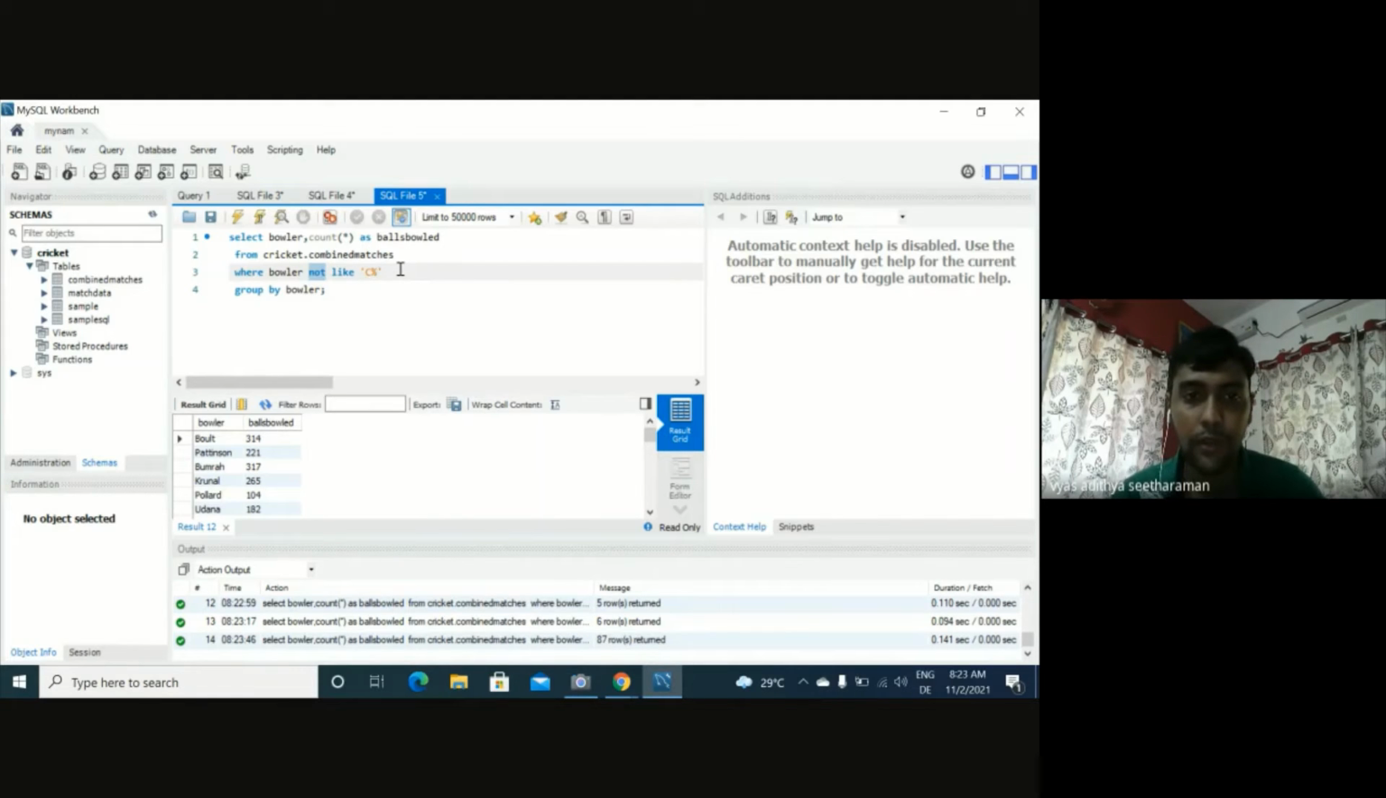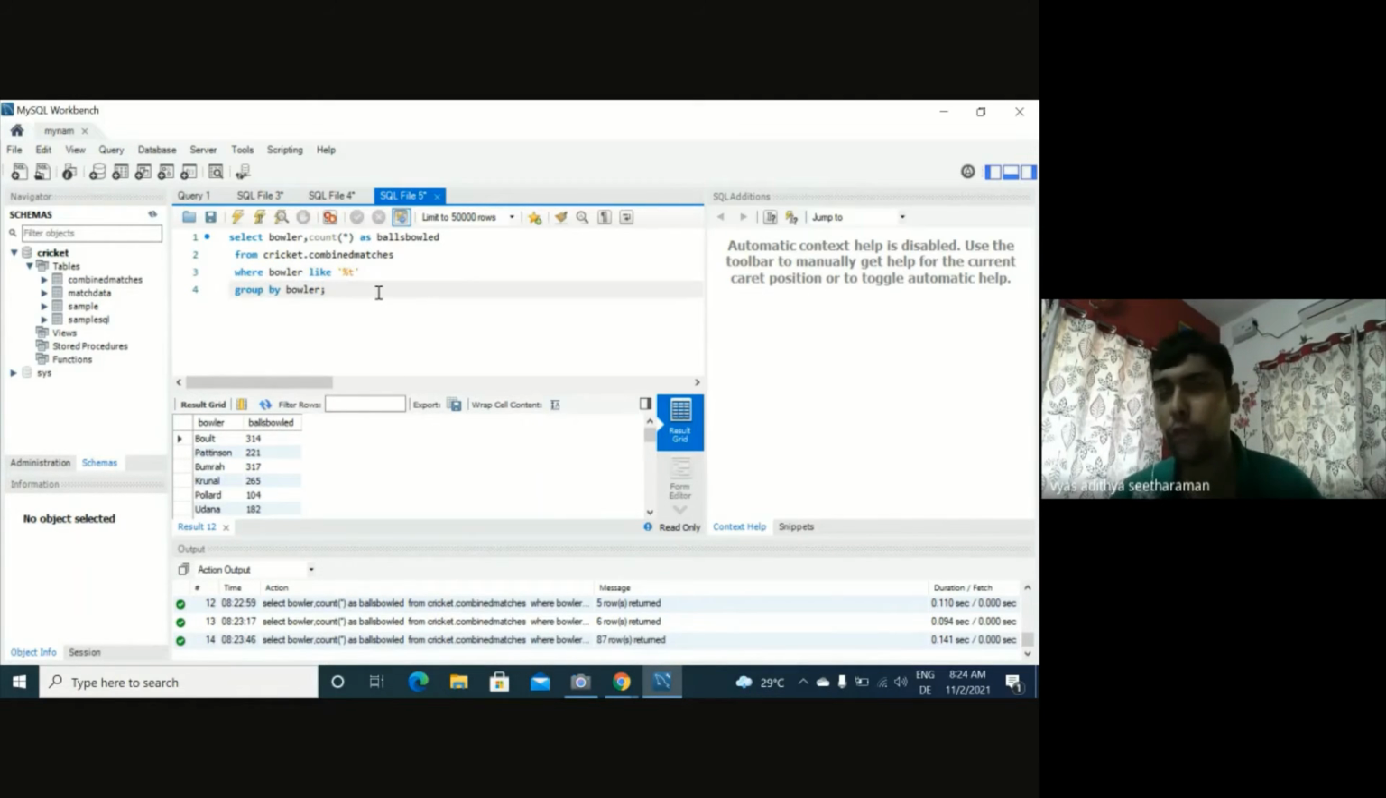Okay. Now, suppose we want to do the same, but we want to see all the bowlers whose name ends with a T. The last letter of the name is a T. How can we do that? So we put where bowler like, and then you put the percentage in the beginning, and in the end you put the T. What this means is the initial letters can be anything. It should end with a T. That is the only condition we are putting.